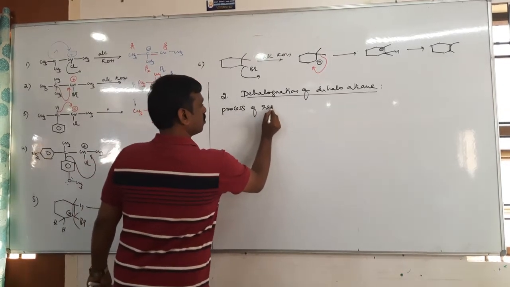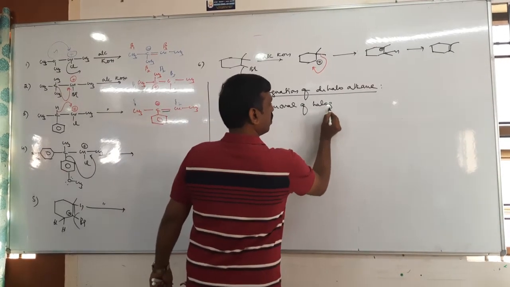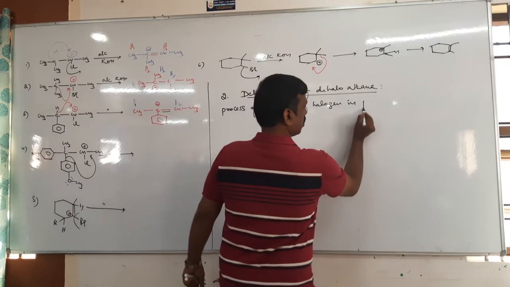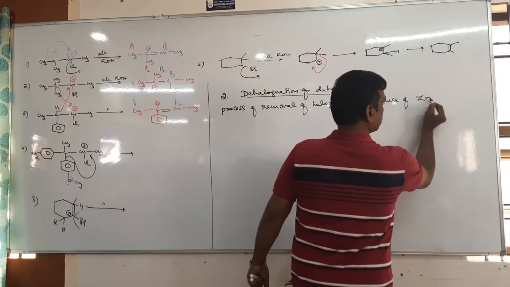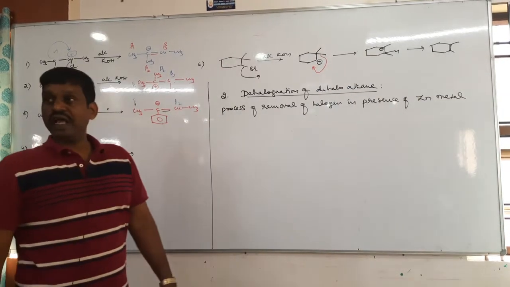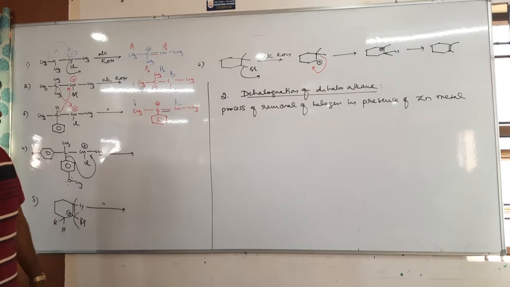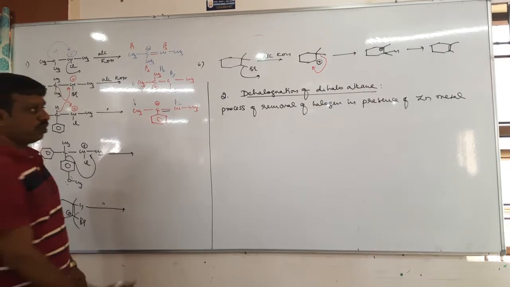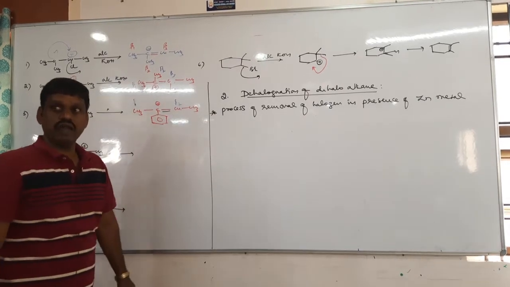Process of removal of halogen in presence of zinc metal. So generally for dehalogenation zinc, Zn, can be used. Right, so the process of removal of halogen in presence of zinc metal is called dehalogenation.